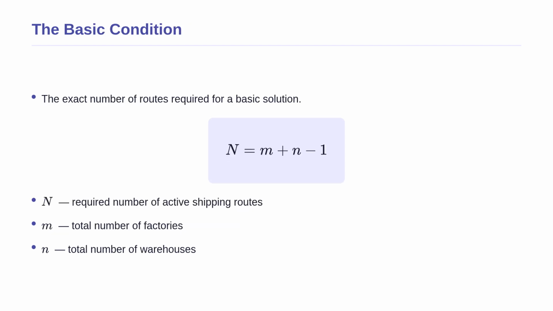Now that we have balanced supply and demand, we reach the fundamental condition for a solution to be considered basic. This formula tells us exactly how many active shipping routes we are allowed to use. N represents this required number of routes. The variable M is the total number of factories and N is the total number of warehouses. In plain English, if you add your factories and warehouses together and subtract 1, that is exactly how many routes you must use. If you use fewer routes, the solution is stalled. If you use more, it wastes money.